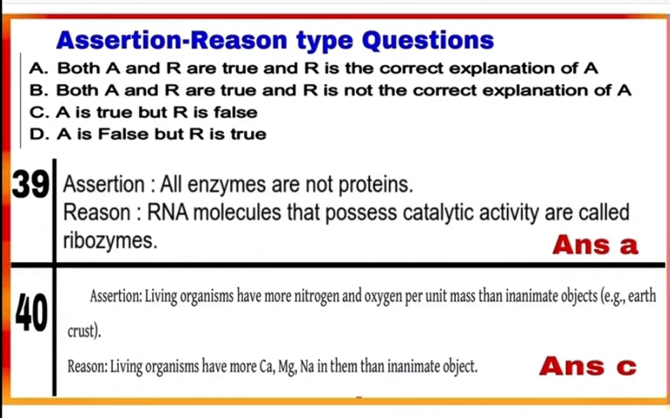After performing analysis, it was found that all living and non-living systems are made up of same chemicals like carbon, hydrogen, oxygen and several others. But most living organisms have high amount of carbon and hydrogen than in earth crust. So here mark C as a correct answer. A is true but R is false.